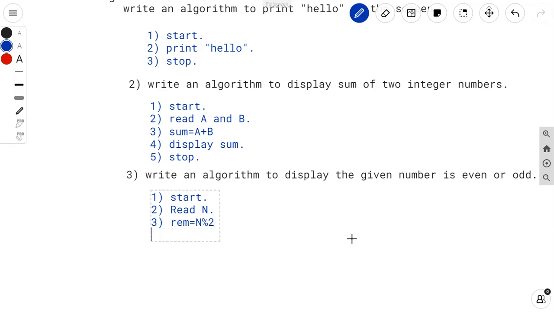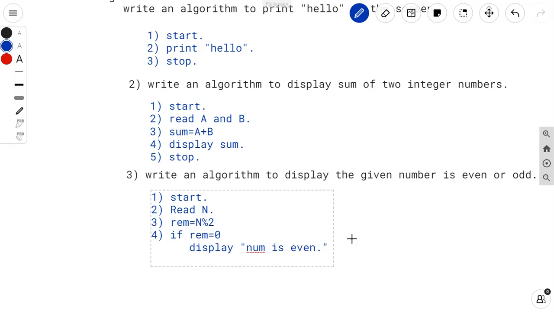Now at the fourth step we have to check if our remainder is equal to 0; then we have to display the message: number is even. Fine.